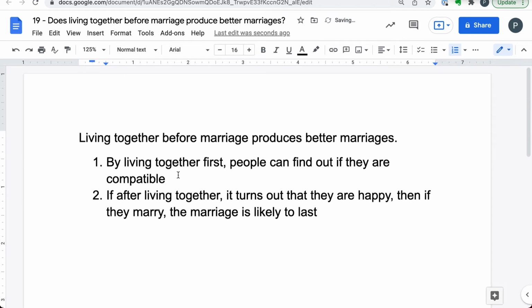So here we're talking about by living together first, people can find out if they're compatible, and if not, they can split apart, and they can decide not to marry. See, that's point 1. If it turns out that they're happy together, then if they marry, the marriage is likely to last. That's a second point, and these are 2 very good distinct points. But now I need a third one.